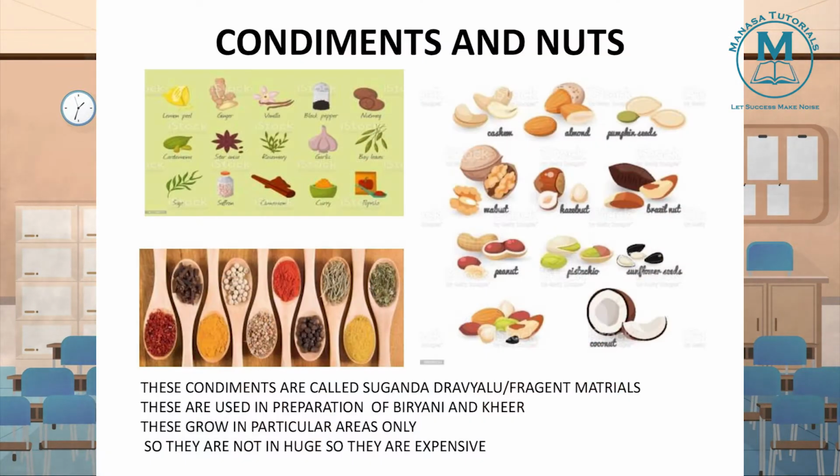So what are those dry fruits? Like kaju, kismis, badam, walnuts. So these all are what? Dry fruits. These give special taste to your kheer, isn't it? So when you see these condiments and nuts, these grow in particular areas only. They don't grow everywhere. They grow rarely, only in certain places. That is the reason these condiments and nuts are very expensive when you compare to ordinary materials